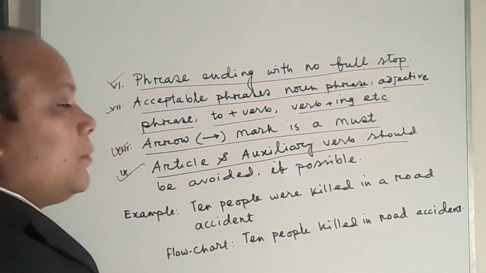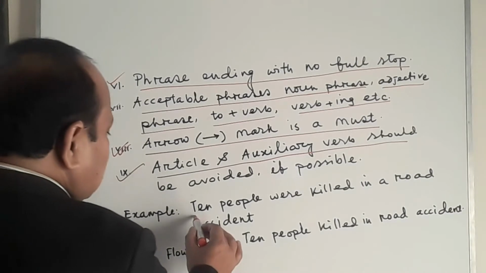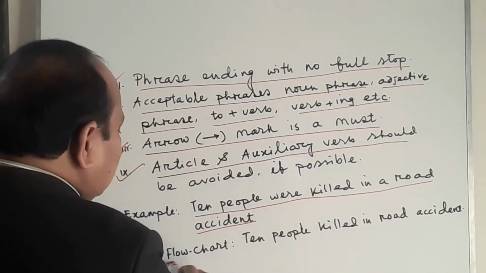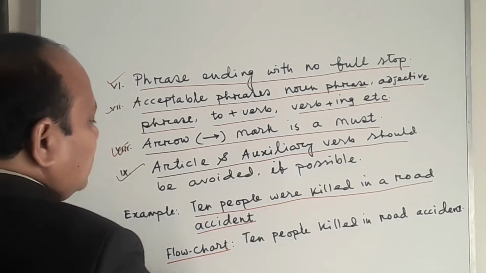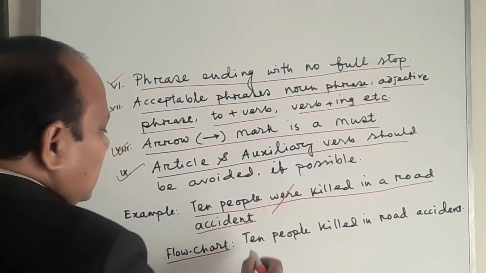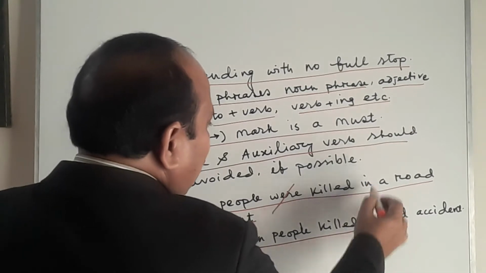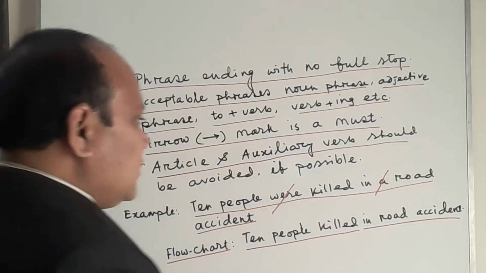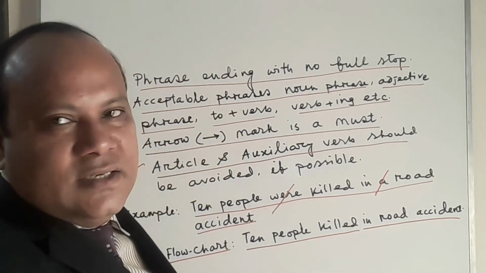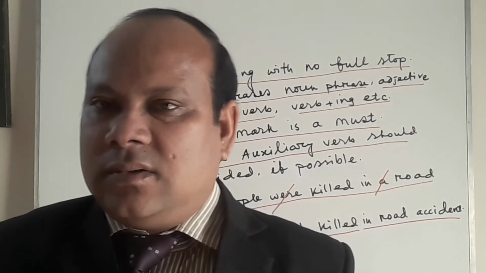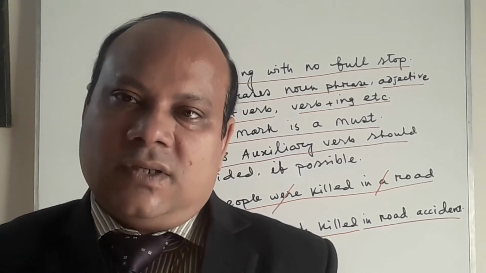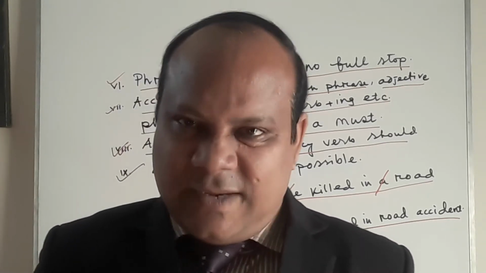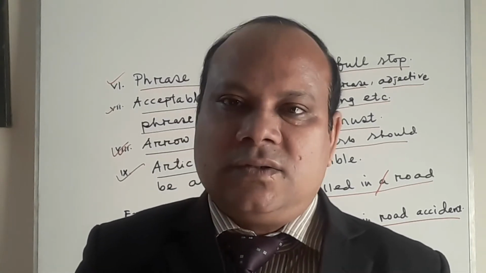So I can cite an example in this connection. Look at the sentence: 10 people were killed in a road accident. If we write it in flowchart form, we can write 10 people, we can omit were, killed in, we can omit a, road accident. In this way, we can write a flowchart, and if you want to write a flowchart, you have to follow these steps or rules or procedures.